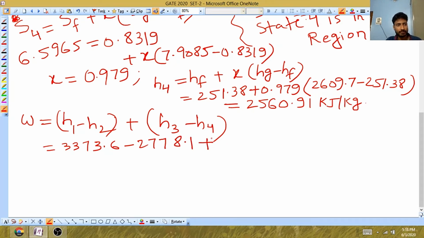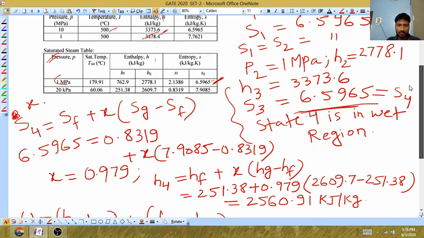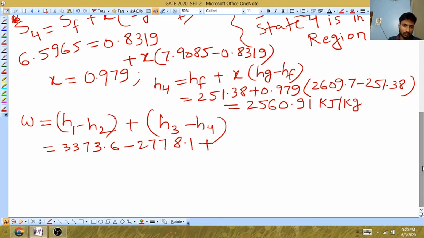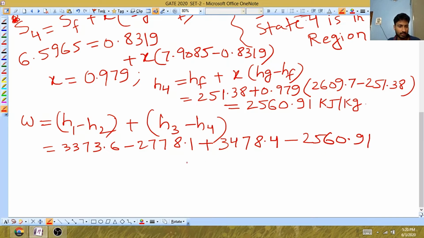What is H3? Enthalpy at 3 is 3478.4. So now just substitute the value: 3478.4 minus H4 is 2560.91. Just solve it. If you solve this, you will get the value.